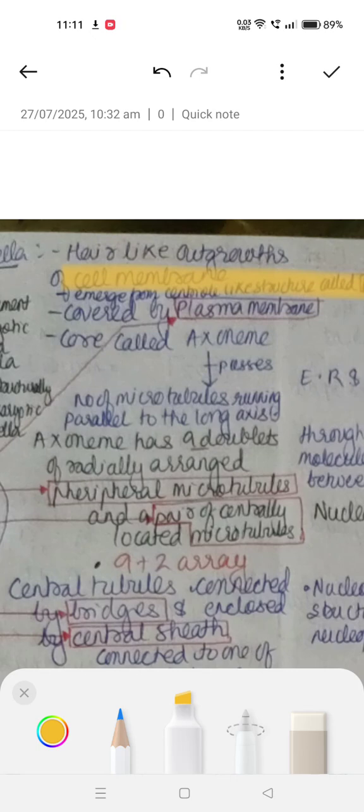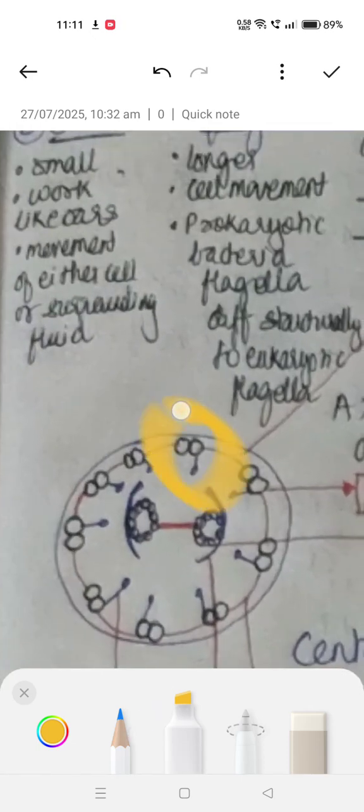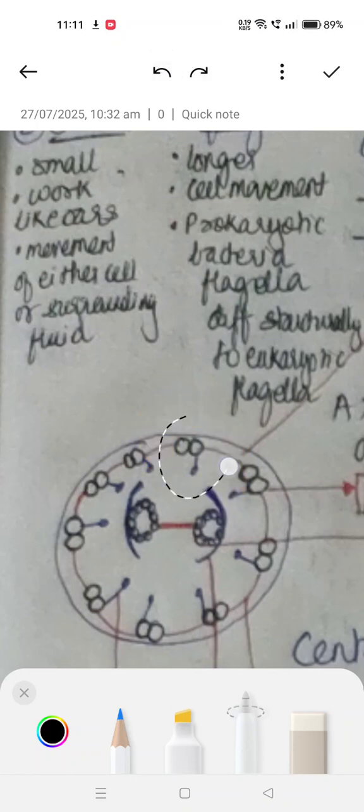Next we have the axoneme, which possesses a number of microtubules that run parallel to each other along a long axis, and it has 9 doublets. See, these are the 9 doublets: 1 2 3 4 5 6 7 8 9.